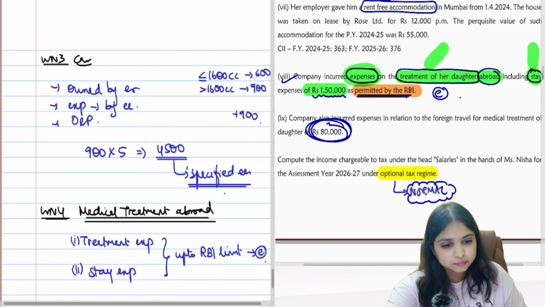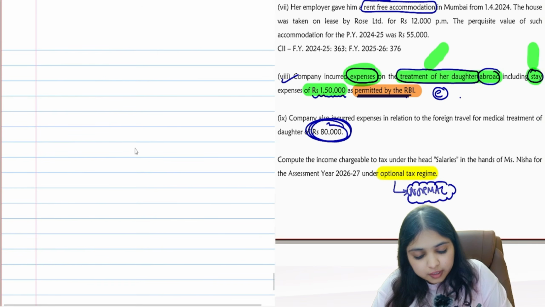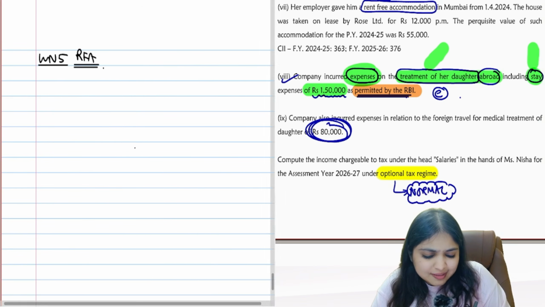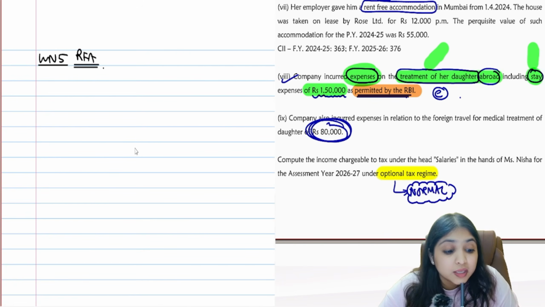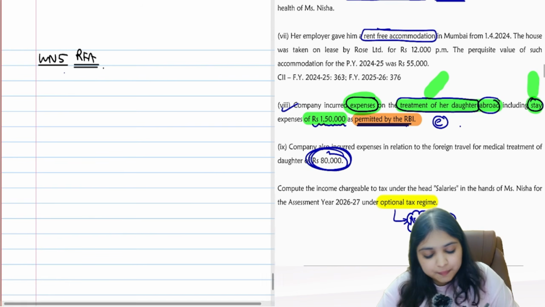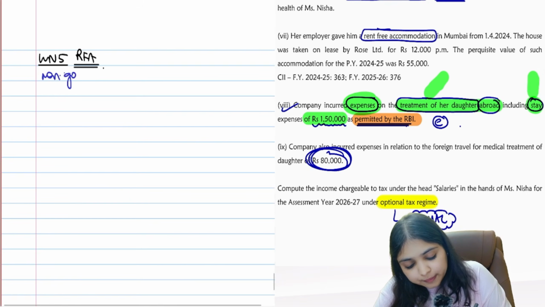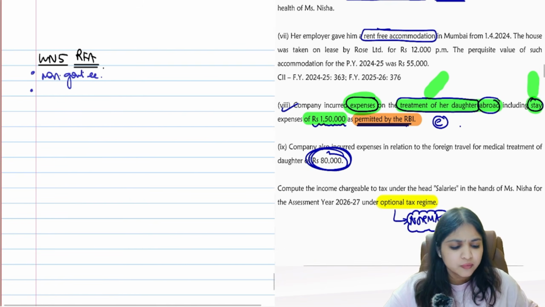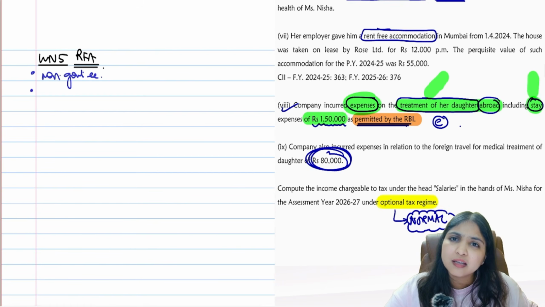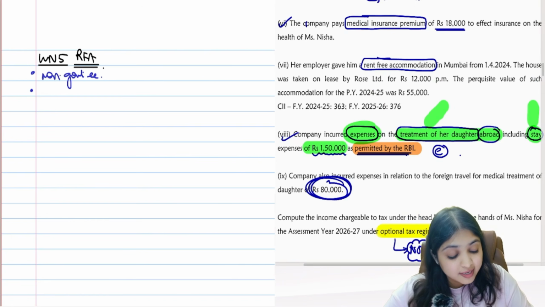Come on. I'll open working note number 5 for RFA. Tell me, how do I start RFA computation, guys? How do I start? Is my employee a government employee or a non-government employee? Non-government employee. Does the employer own the house, or has the employer himself taken the house on lease? I don't know. Let's read the question.